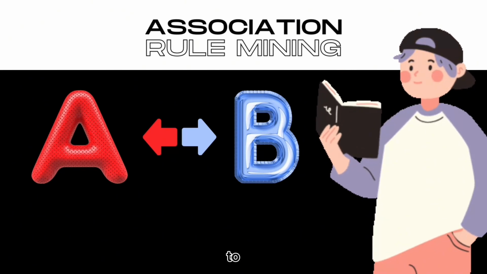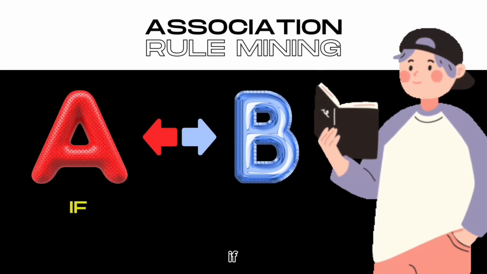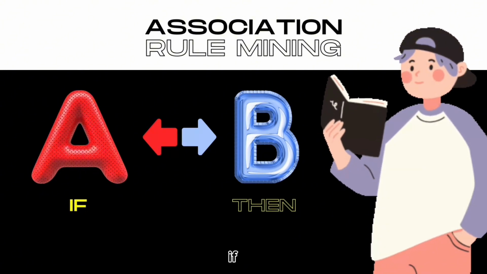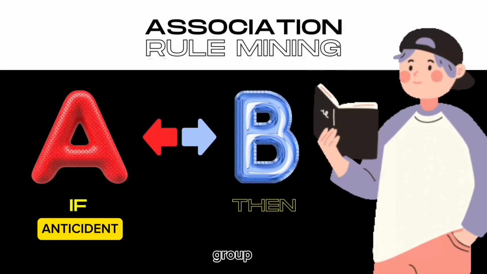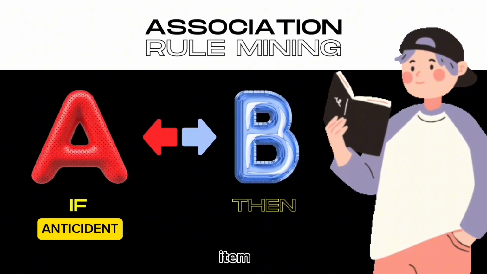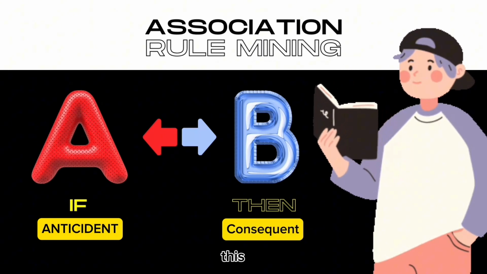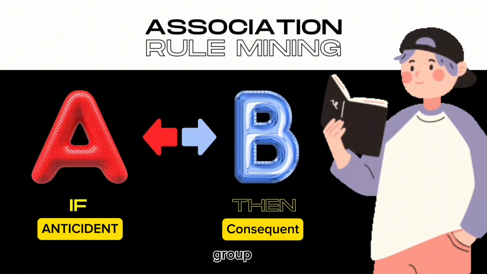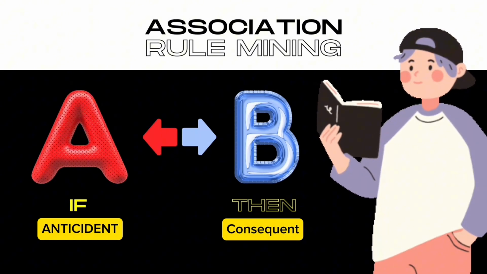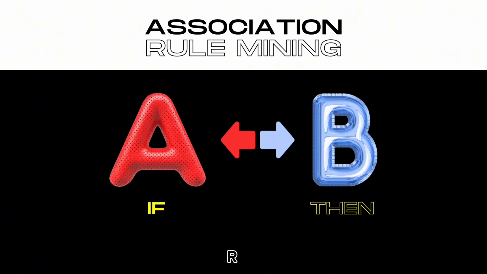Now there are two elements to this rule. First is the if, and second is the then. Now the if is also known as the antecedent. This is an item or a group of items that are typically found in the item set, and the latter one is called the consequent. This comes along as an item with the antecedent group. Now if you look at the image here, A implies B, it means that if a person buys an item A, then he will also buy an item B, or he will most probably buy an item B.